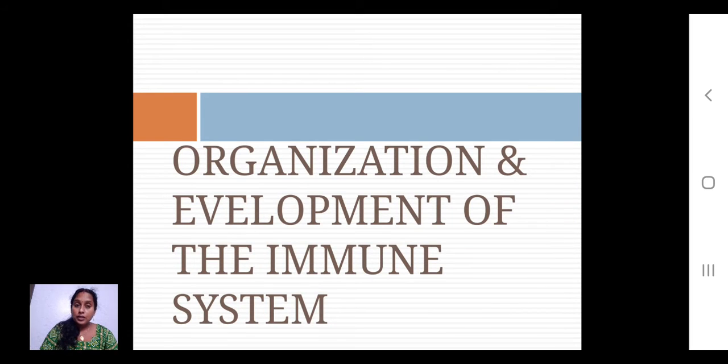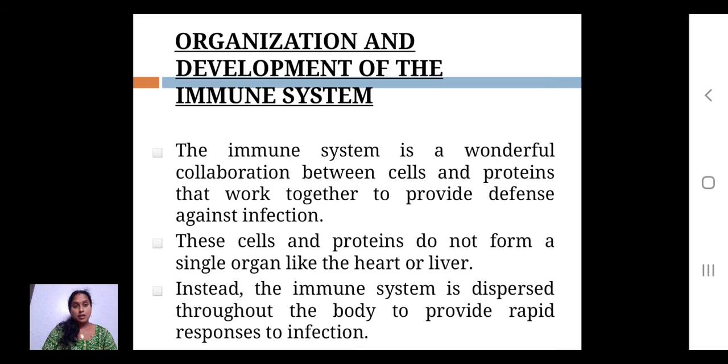After that, we are discussing the organization and development of the immune system, how the immune system develops in a multicellular organism. The immune system is a wonderful collaboration between the cells and proteins that work together to provide a defense against infection. From the very start, we are saying we have to fight against the unwanted things. We have to consider the things that are not favorable to the growth of your cells or the protection of your body.